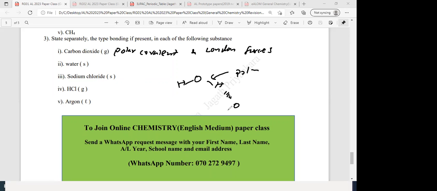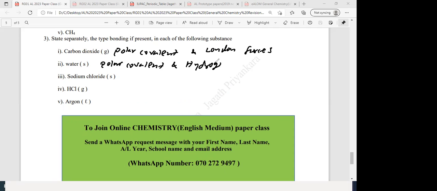Between water molecules, what is the type of interaction? Hydrogen bonding. Sometimes in biology, you call it the cohesive and adhesive forces between similar molecules, something like that. So here you get the type of bond as polar covalent and hydrogen bonding.